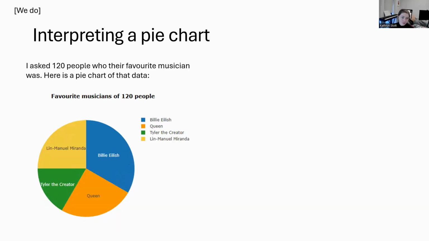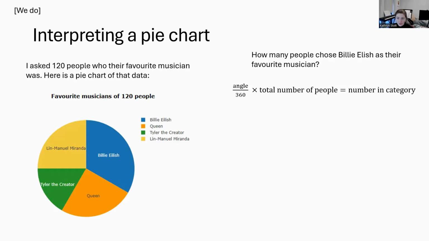Let's do one together. I asked 120 people who their favourite musician was. Here is a pie chart of that data. So we're going to look at how many people chose Billie Eilish. Can you remember what the formula is? Hopefully you said angle divided by 360 multiplied by our total number of people.